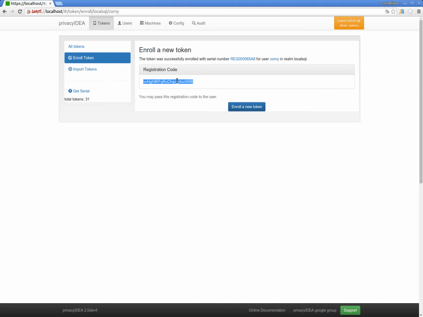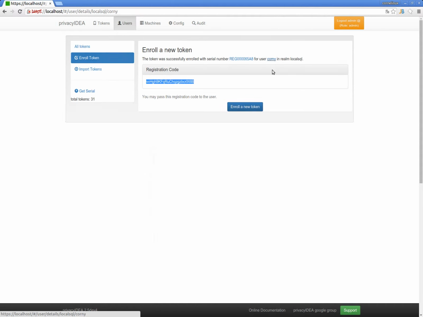The interesting thing about the registration token is that the user can use this code to authenticate against privacyIDEA, but if this code was used the first and the only time, this token will be deleted. This way we assure that this registration code can only be used once.